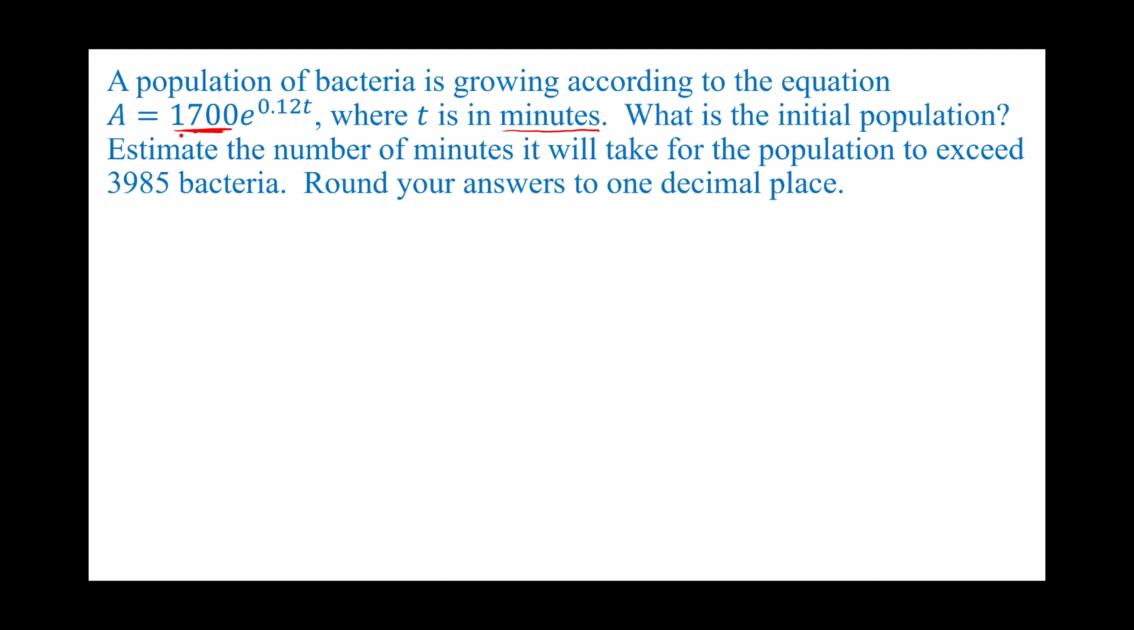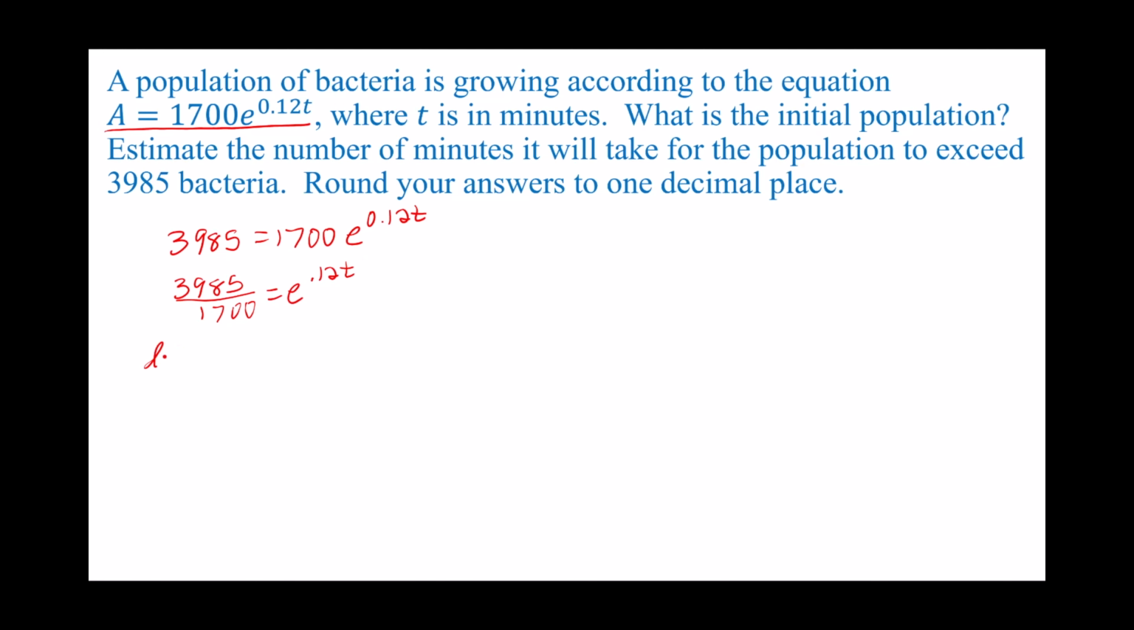Now let's estimate the number of minutes it will take for the population to exceed 3985. So we'll take this equation. We want the amount after however many minutes to be 3985. We start with 1700. And we want to find t. So I'll start by dividing by 1700. So 3985 over 1700 equals e to the 0.12 t.